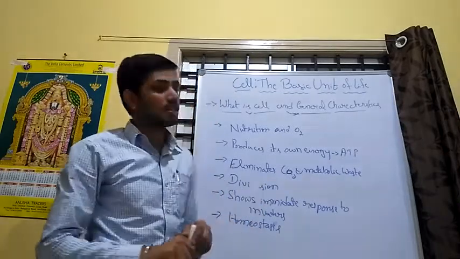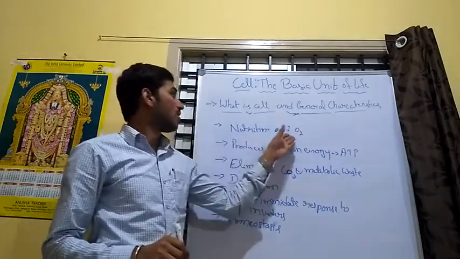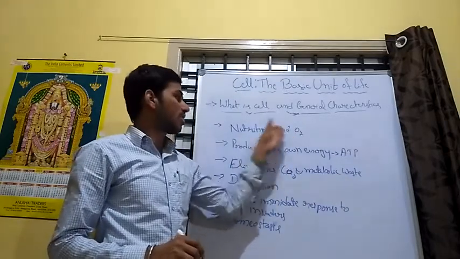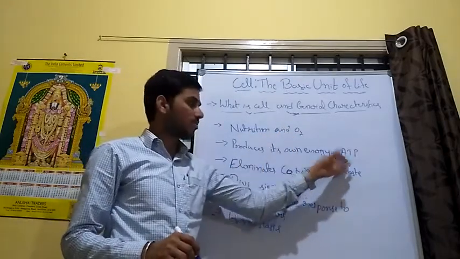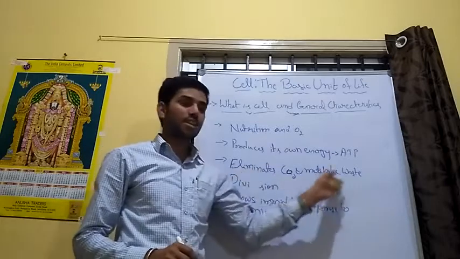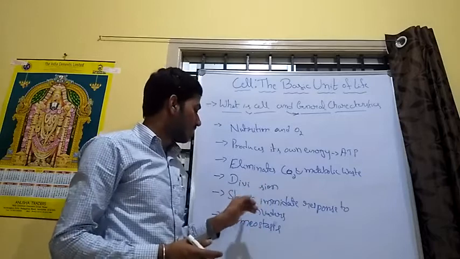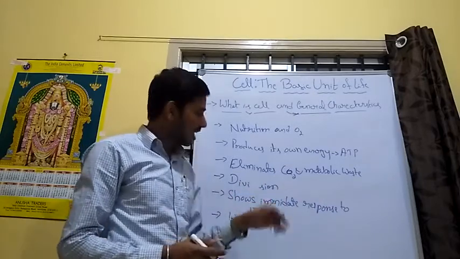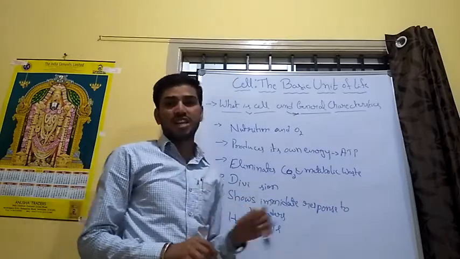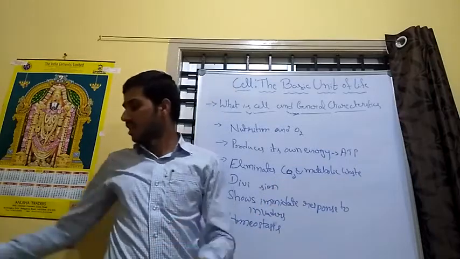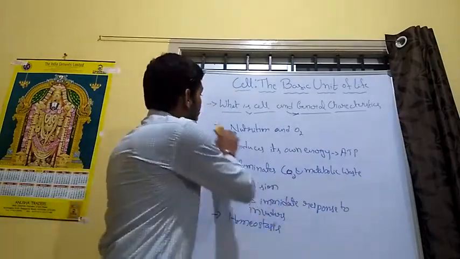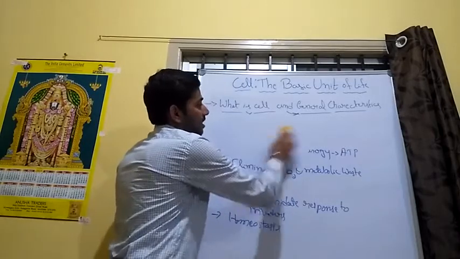These are the general characteristics. The cell needs nutrition and oxygen, produces its own energy in the form of ATP, and eliminates carbon dioxide and metabolic waste products. Cell replication occurs by division, the cell shows an immediate response to invaders, and maintains homeostasis. Next, we move to the general structures of the cell.